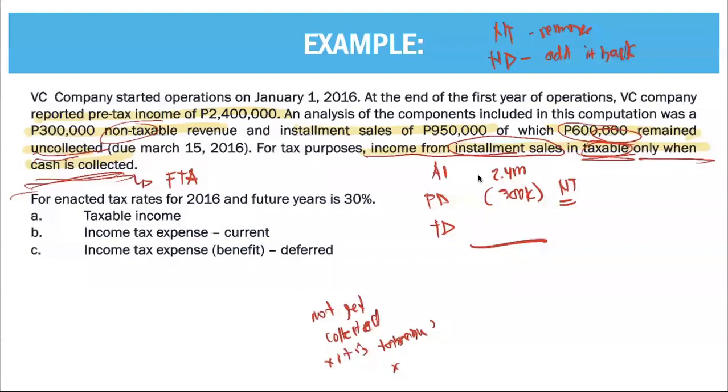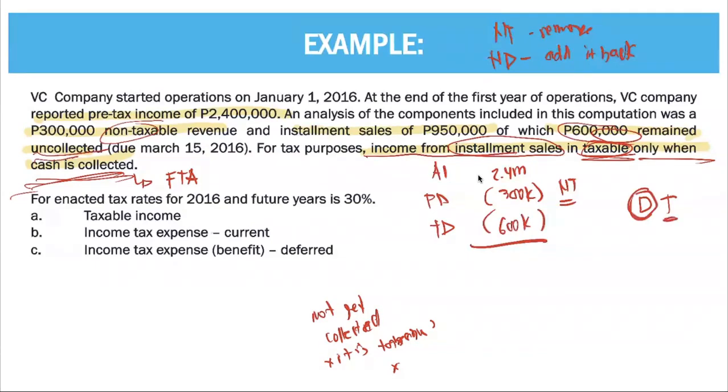So it will be taxed in the future. If it is taxed in the future, what do we have? Tax in the future, it will be deducted now. So 600,000. We will not include this revenue, so we deduct it now because it will be taxed in the future, only when collected.